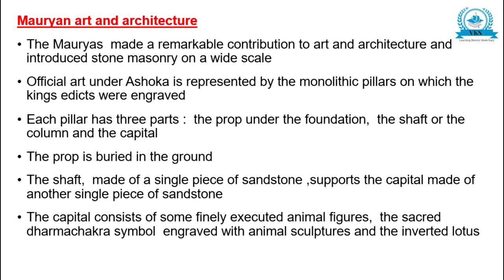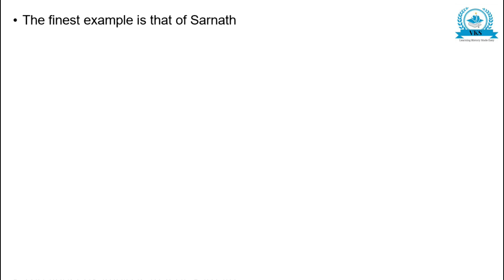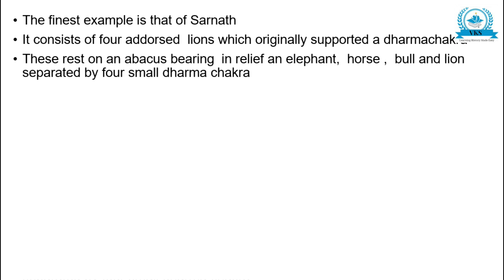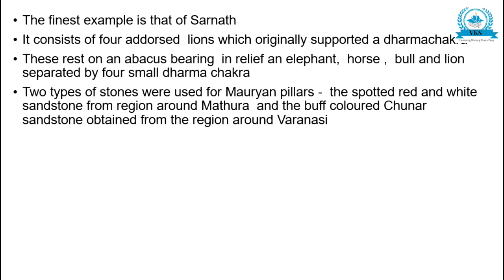The shaft, made of a single piece of sandstone, supports the capital made of another single piece of sandstone. The capital consists of some finely executed animal figures, the sacred Dharmachakra symbol engraved with animal sculptures, and the inverted lotus. The finest example is that of Sarnath. It consisted of 4 addorsed lions which originally supported a Dharmachakra. These rest on an abacus bearing in relief an elephant, horse, bull and lion, separated by 4 small Dharmachakra. 2 types of stones were used for Mauryan pillars: the spotted red and white sandstone from the region around Mathura and the buff-colored Chunar sandstone obtained from the region around Varanasi.